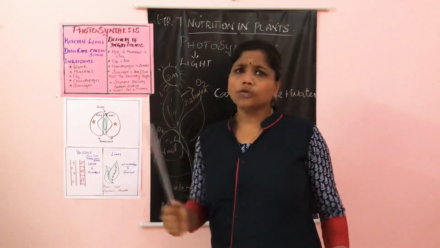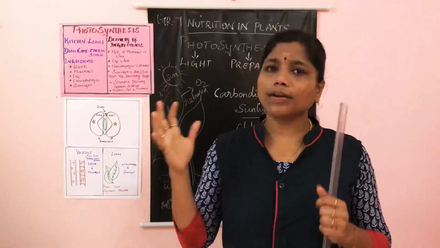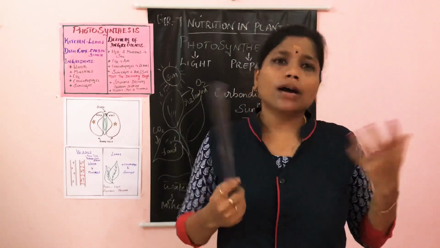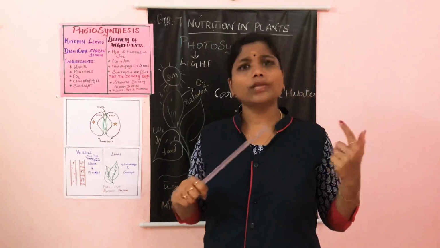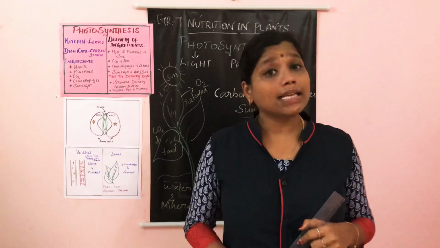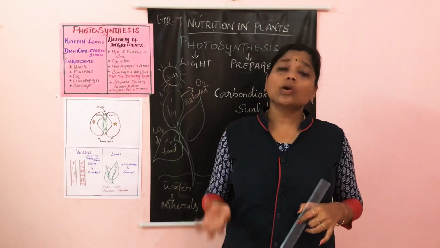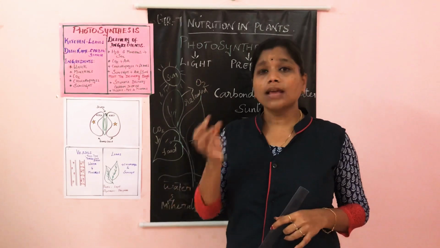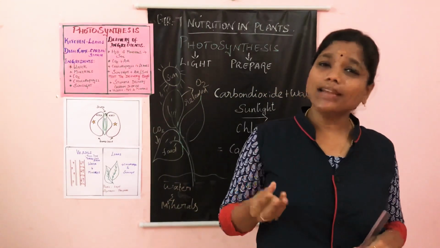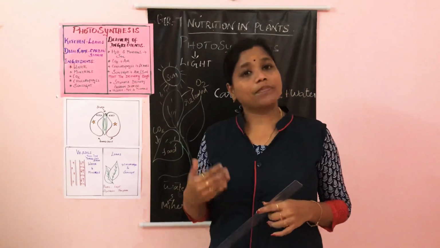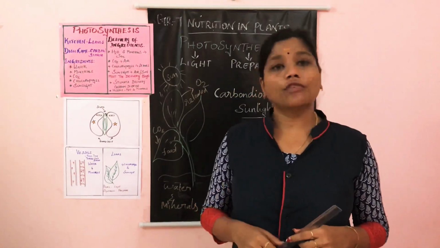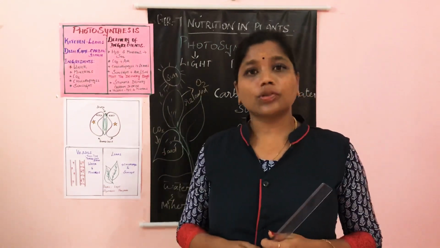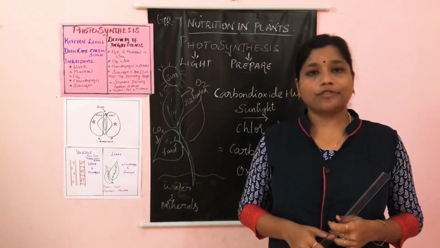Ma'am, I saw some plants which look brown in color, somewhat orange in color. Will they do photosynthesis? Yes, of course. They will also undergo photosynthesis. In the case of these plants, the pigment chlorophyll remains very small, but even so they undergo photosynthesis. Even aquatic plants, the plants which live in water, also undergo the process of photosynthesis.